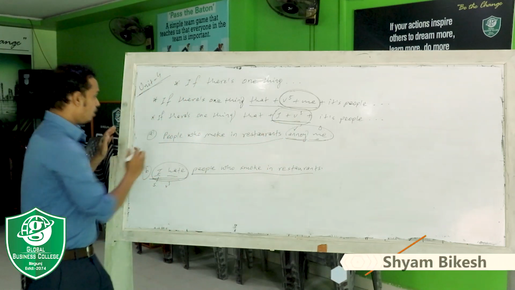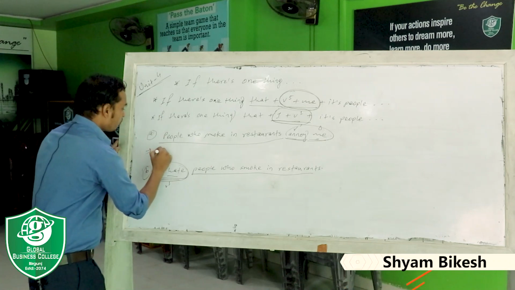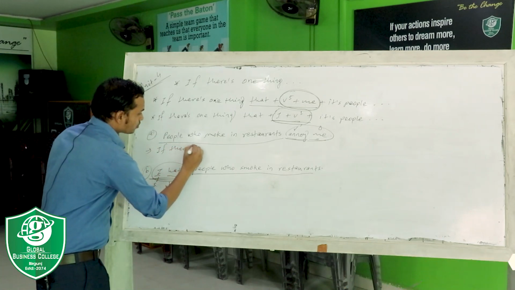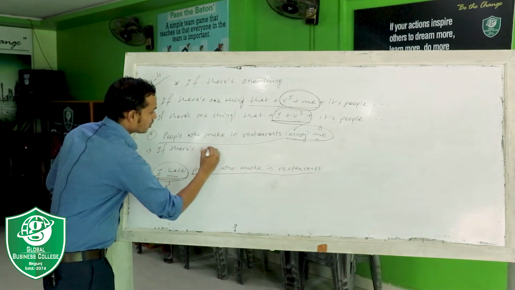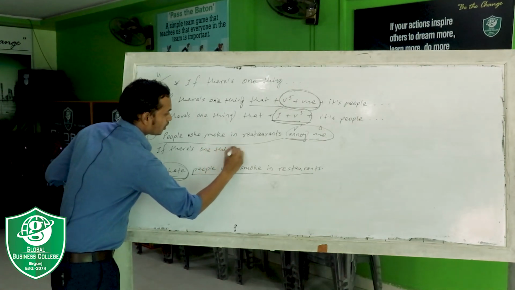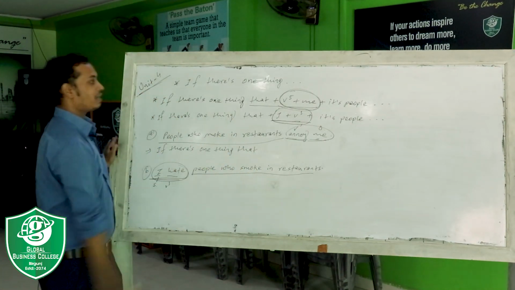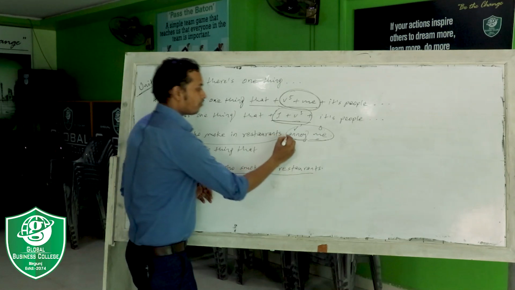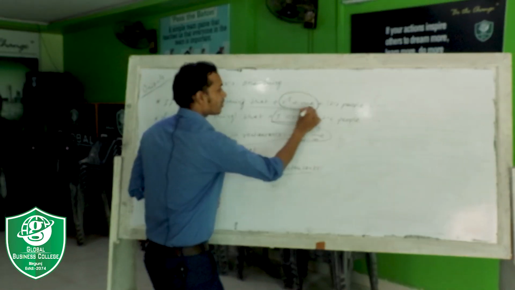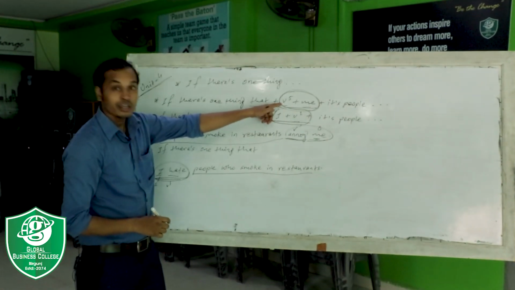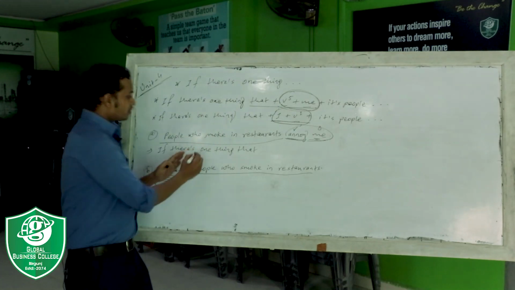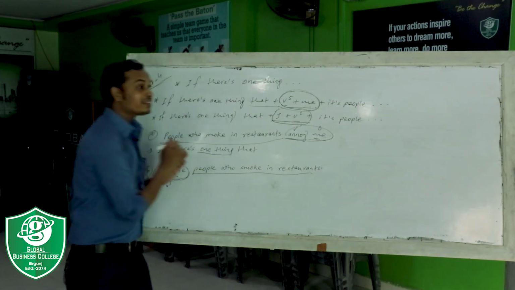Very simple. So write here, in every answer, "if there is one thing that", and after "that" you have to write the verb and object. The verb will be in V5 form because "one thing" is singular.